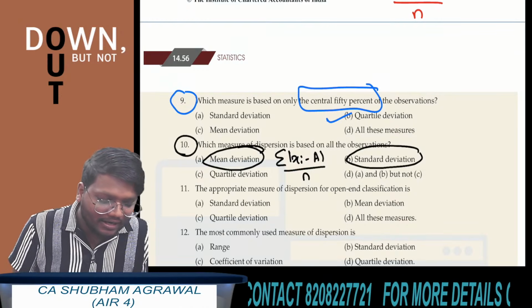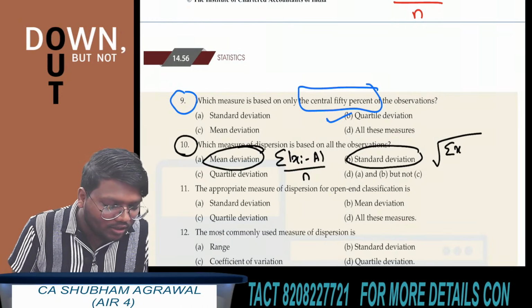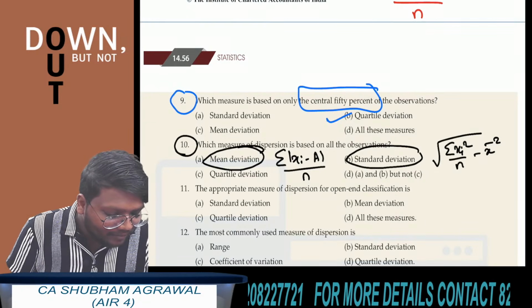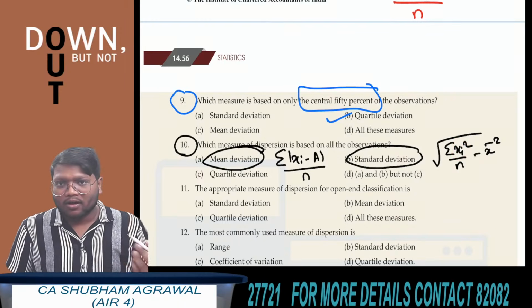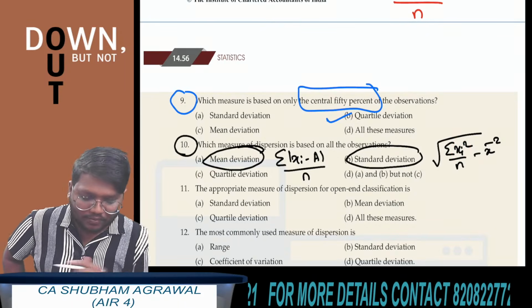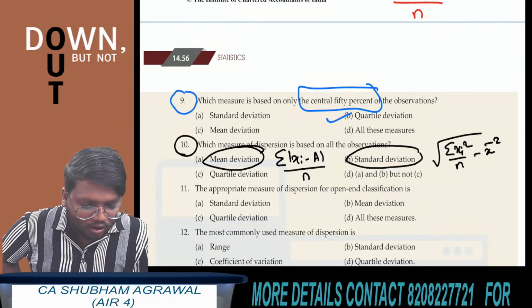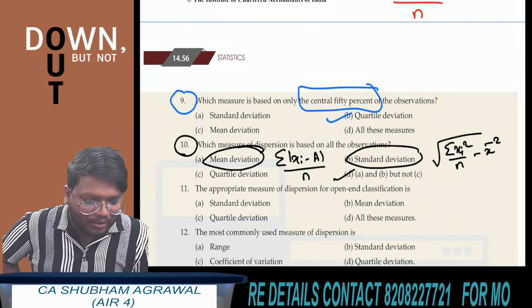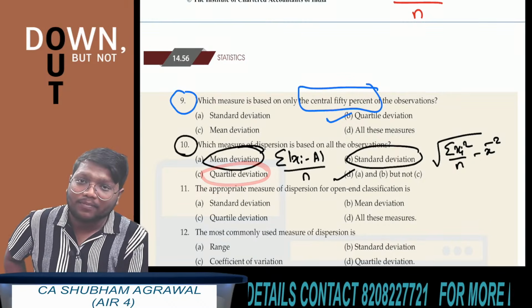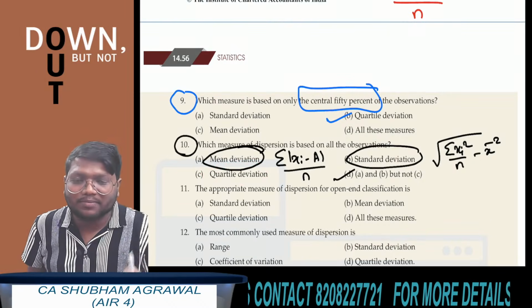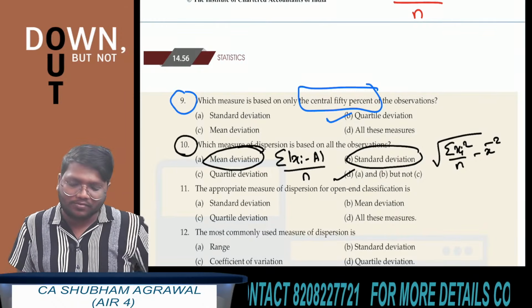What is the formula of standard deviation? Square root of summation of xi square upon n minus x bar square. Here also you can see that we are finding the square of the values of the individual observations. So here the answer is option A and option B, but not C. Why not C? Because quartile deviation is not based on the values of all the observations. It is based on just the central 50% observations.